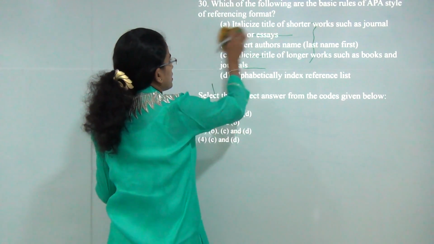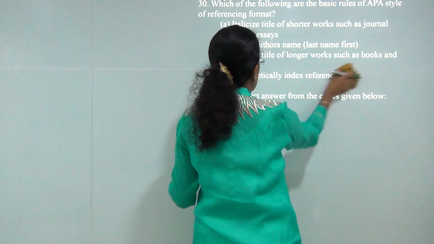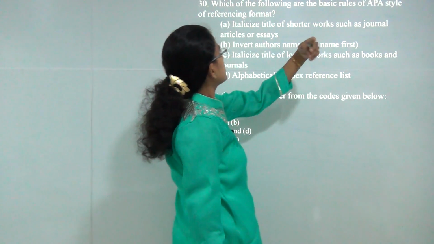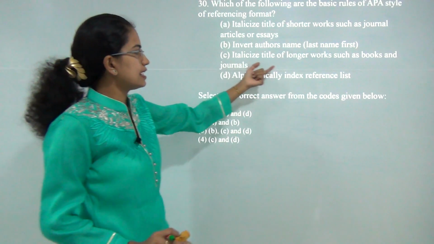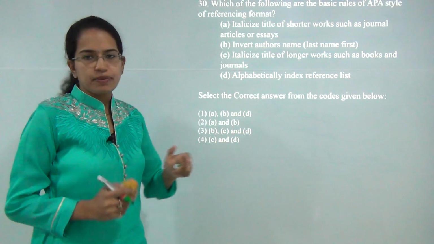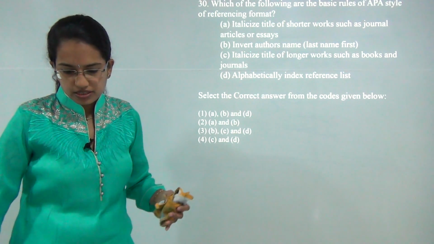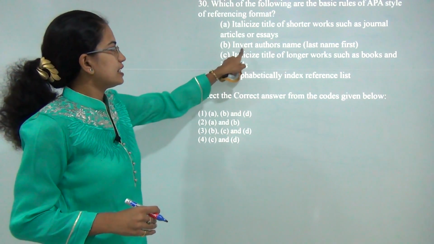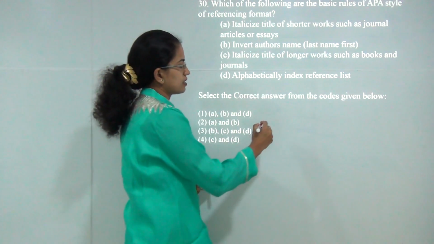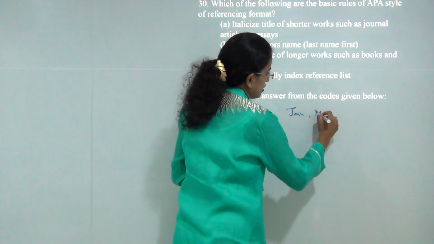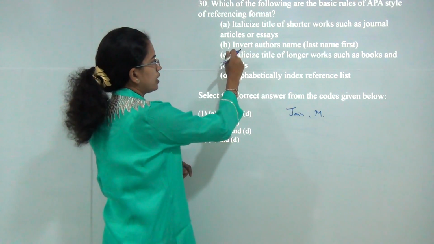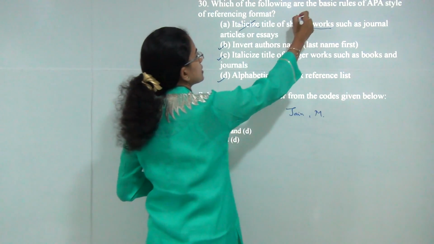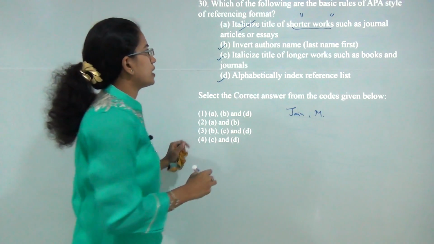Next question. Now the various writing styles, you have APA, Chicago, MLA and so on. APA is mainly used for social sciences. In APA you italicize the longer works, you have alphabetically indexed references, meaning you refer to the index in alphabetical order. And finally, you invert the name of the author. So if I am saying Manishika Jain, I would write Jain first and M for Manishika later on. So you are inverting the author's name. So these 3 are correct. But for shorter works, rather than italicizing, you put them in quotes. So A is incorrect.